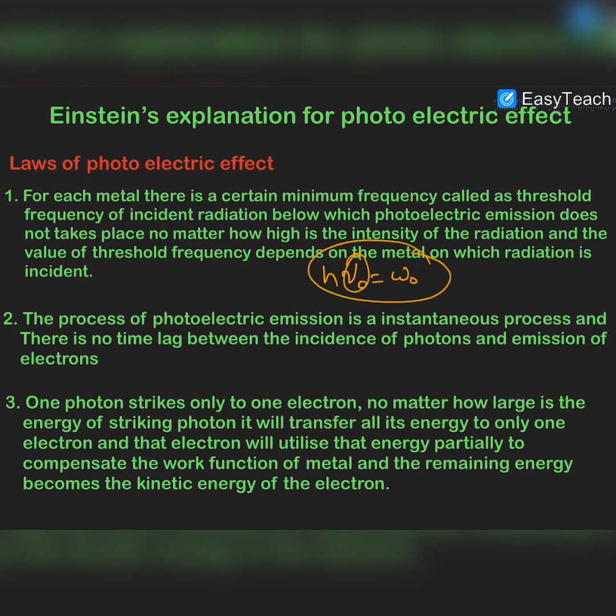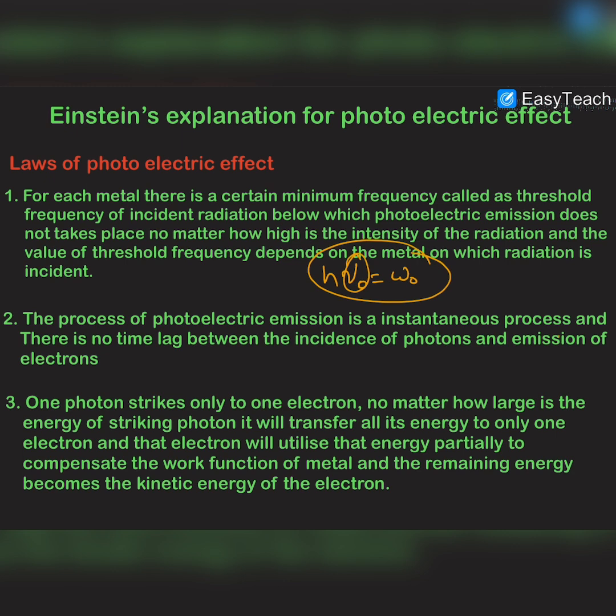And this was obviously the practical observation in the photoelectric effect, that there was no time lag between the two events. Event 1 is the incidence of the photons, and event 2 is the emission of the electrons. So there was no time delay between these two events, and Einstein explained that there should be no time delay, because this is occurring due to the collision of a photon and a single electron, and